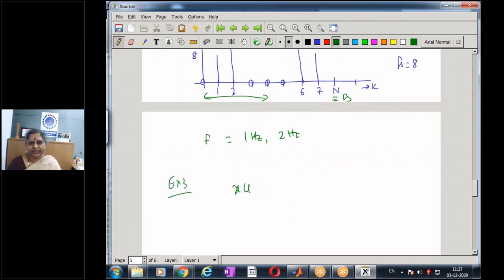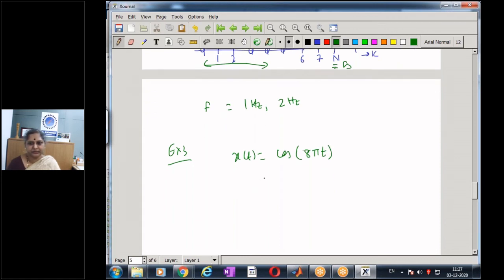So now let me take my signal x of t as cos 8 pi t. What is this? This is a signal of frequency 4 hertz, and let us say I take my sampling frequency fs as 8. Let us check what happens now.